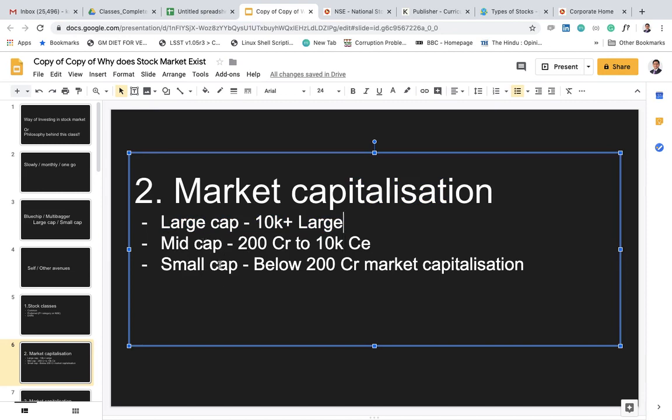But let's say you have a company of 5 lakh crore. Is it possible that a 5 lakh crore company can become a 50 lakh crore company in 5 years? The answer is, there are very rare chances that a 5 lakh crore company will multiply by 10 times in 5 years, because it has already become very, very large.